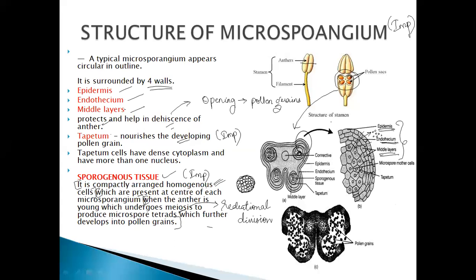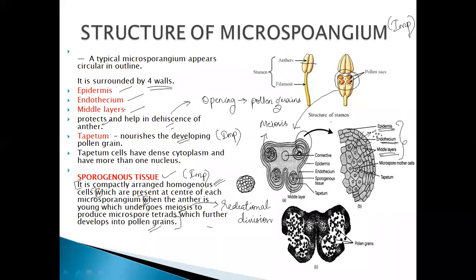So, what happens here? The sporogenous tissues which are present in the microsporangium undergo meiosis. They undergo the meiosis process to produce the microspore tetrad structure, which further develops into pollen grains.